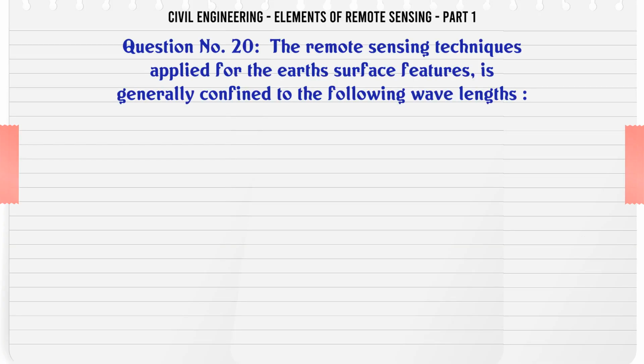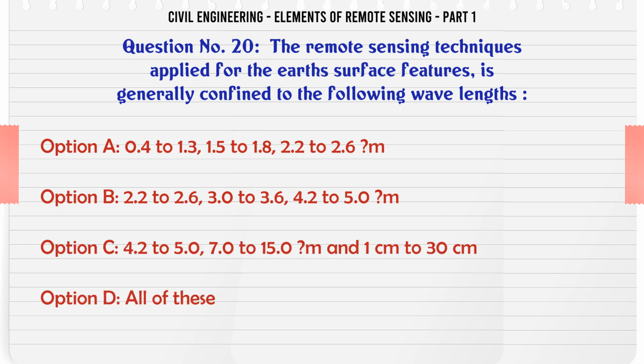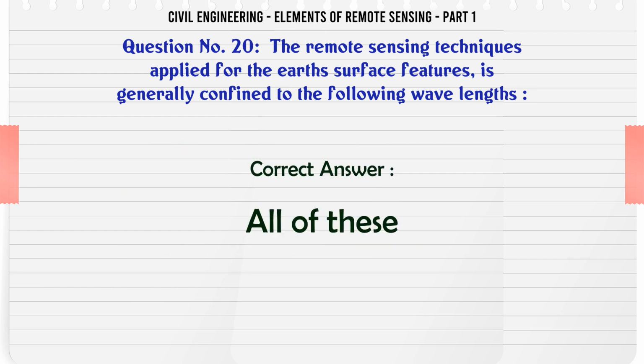The remote sensing techniques applied for the Earth's surface features are generally confined to the following wavelengths. A. 0.4 to 1.3, 1.5 to 1.8, 2.2 to 2.6 micrometers. B. 2.2 to 2.6, 3.0 to 3.6, 4.2 to 5.0 micrometers. C. 4.2 to 5.0, 7.0 to 15.0 micrometers and 1 cm to 30 cm. D. All of these. The correct answer is all of these.